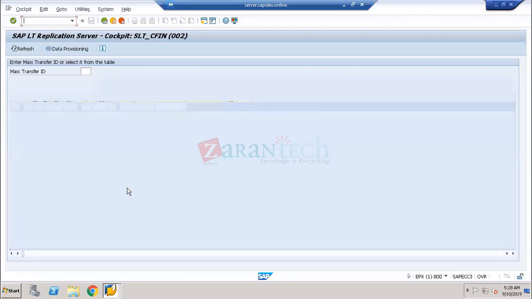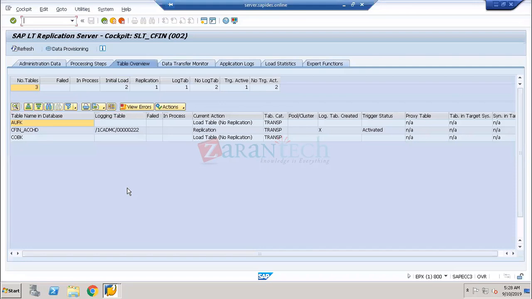When I look into the table, into each and every process, as I told you, there are three interfaces. One is going to be called the FICO interface, which is going to look like this. CFIN_ACCHD is going to be called the accounting interface, the controlling interface, COBK, is nothing but your controlling interface, and the AUFK is nothing but the cost object interface. So there are three interfaces that are going to be built.